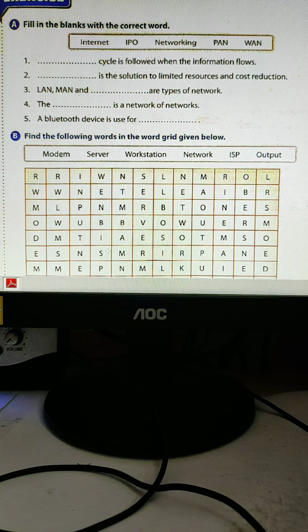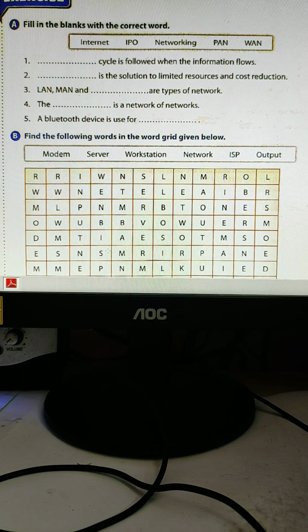So very fast, note it down in your copy. Whenever the school reopens and you come to school, at that time I will check your copy to see whether you have written this work or not. The IPO cycle is followed when the information flows. IPO cycle.